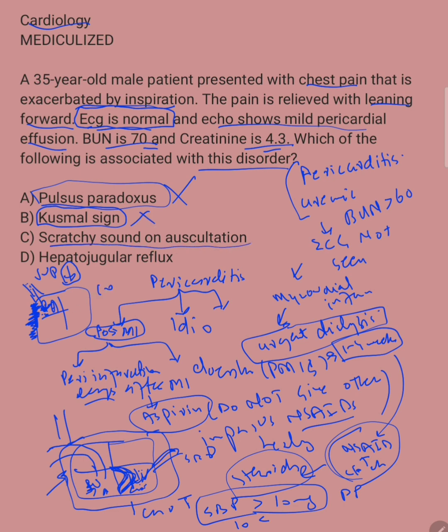Then scratchy sound on auscultation, that is the right answer. In pericarditis, you do see the scratchy sound. Remember, this is a triphasic sound: one is systolic, one is early diastolic, and the other is late diastolic. Hepatojugular reflux is also a wrong answer, and this is seen in anything that causes right ventricular failure. If there is right ventricular failure, JVP is elevated, and when you push on the liver, it increases the JVP.